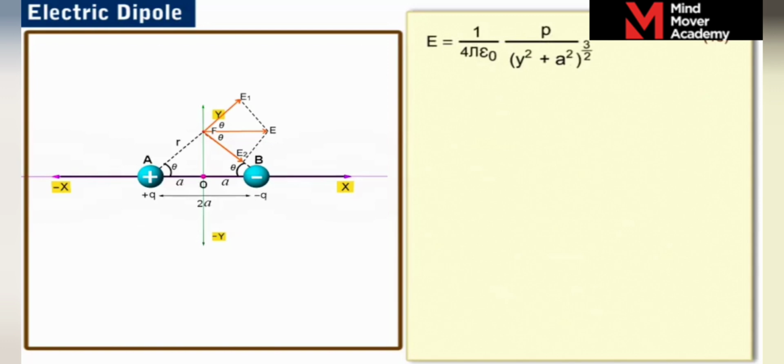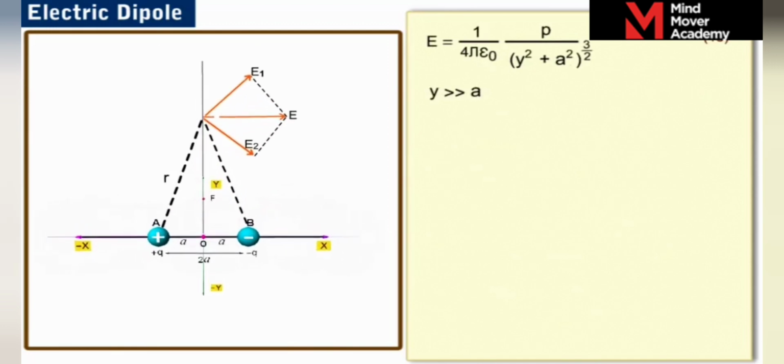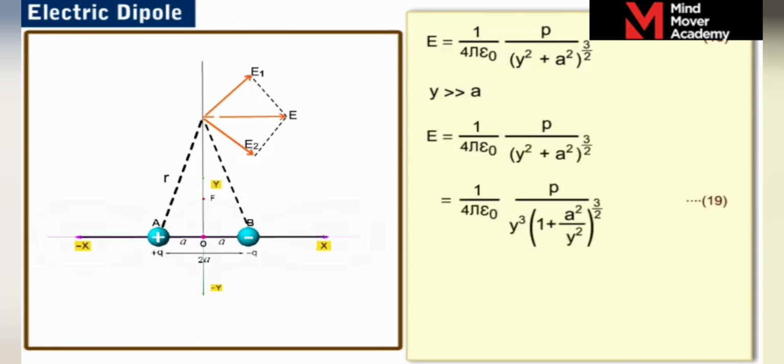When the point F is at a very large distance from the center O, then y is very large as compared to a. Then, writing the expression 18 as in equation 19 and neglecting the term a square by y square, since y is very large as compared to a, and on further simplification, we get E is equal to 1 by 4 pi epsilon naught p by y cube.